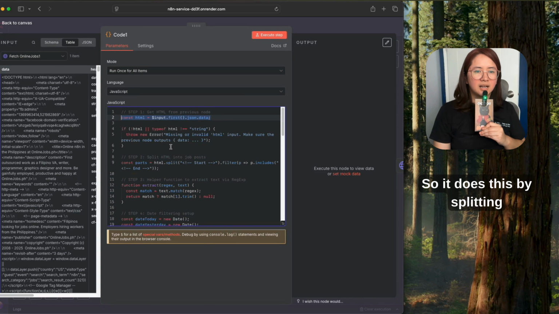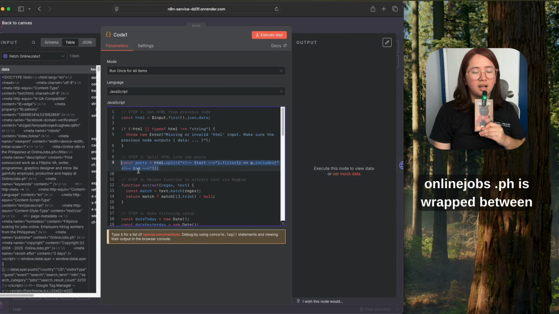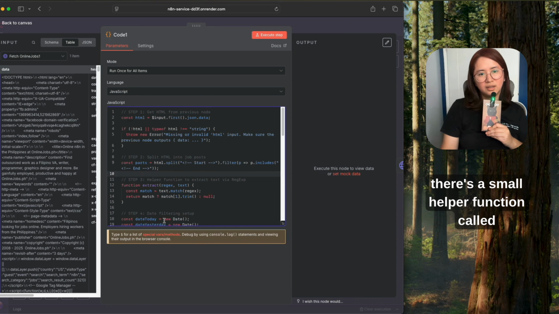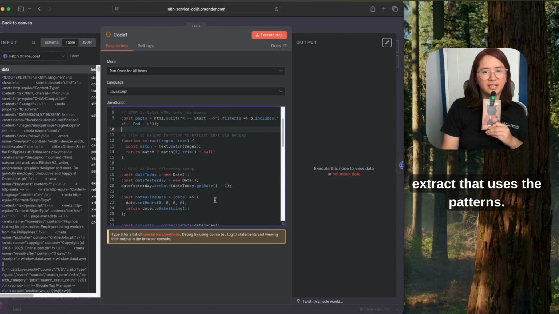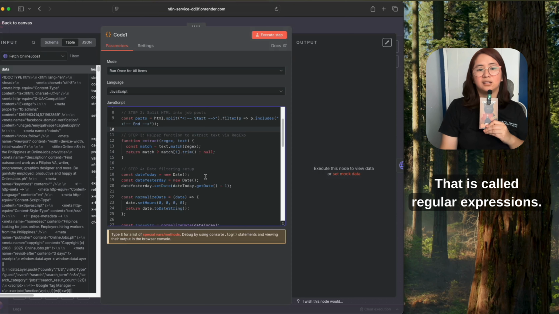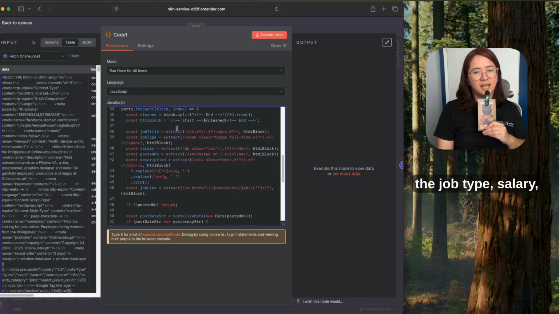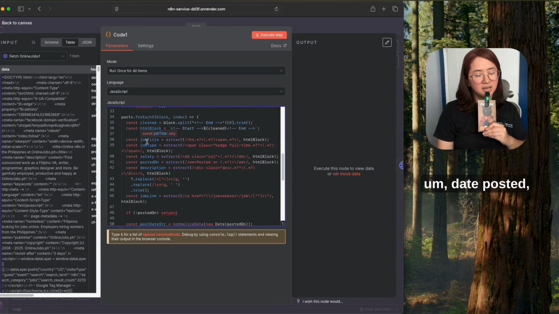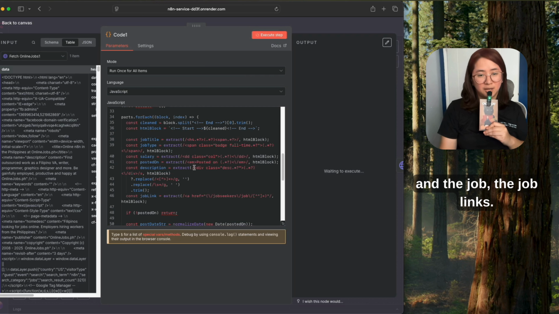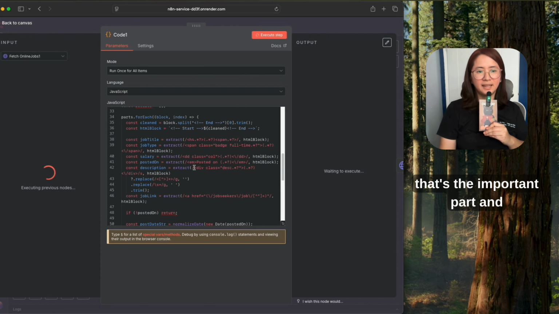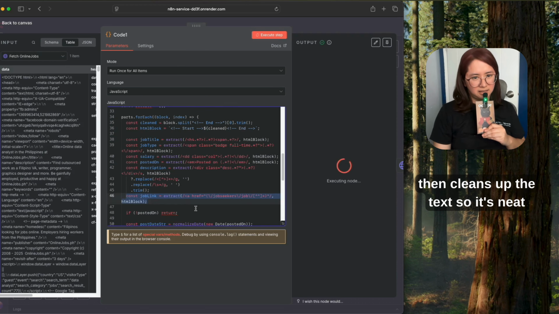So it does this by splitting the HTML whenever it finds the start and end markers, because every job post on onlinejobs.ph is wrapped between these markers. Okay. Inside the code, there's a small helper function called extract that uses patterns called regular expressions to find the specific details like the job title, the job type, salary, date posted, description, and the job link. That's the important part. And then it cleans up the text so it's neat.